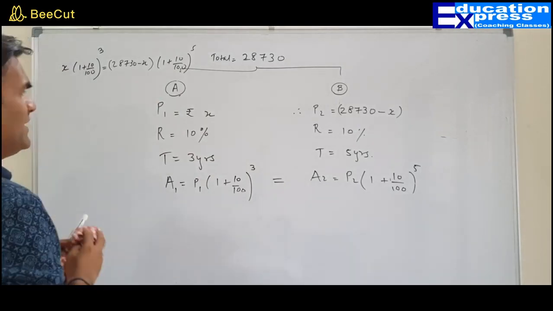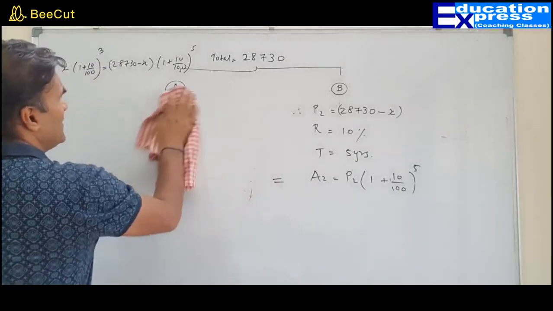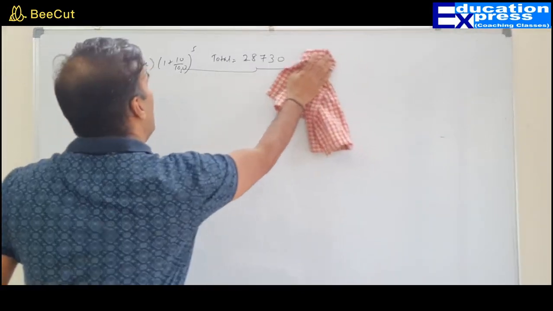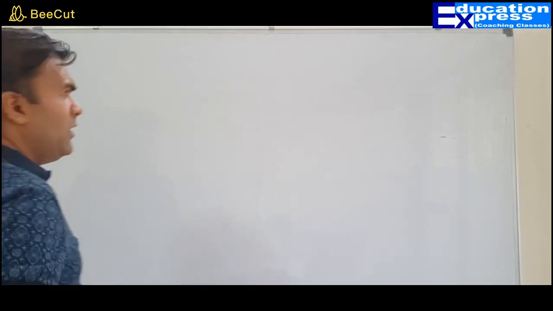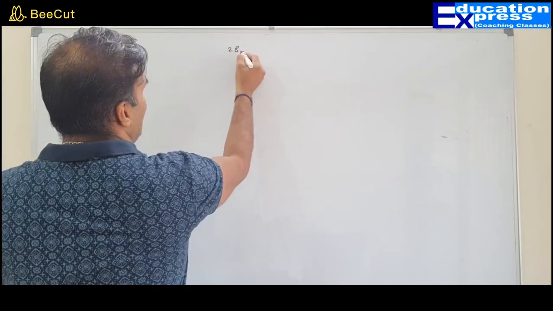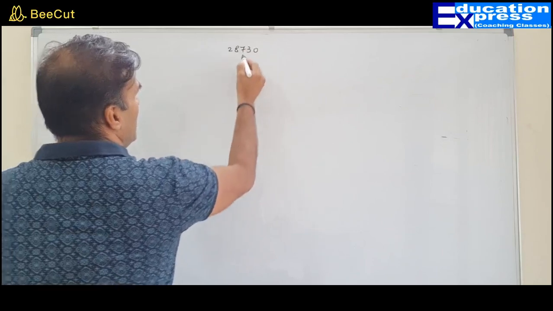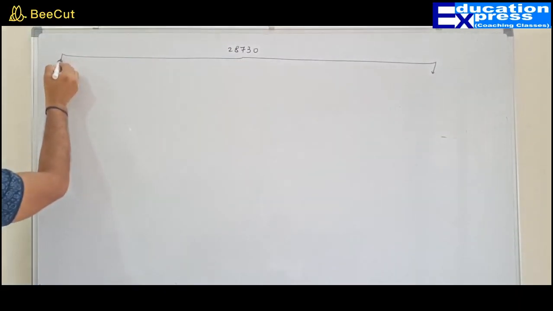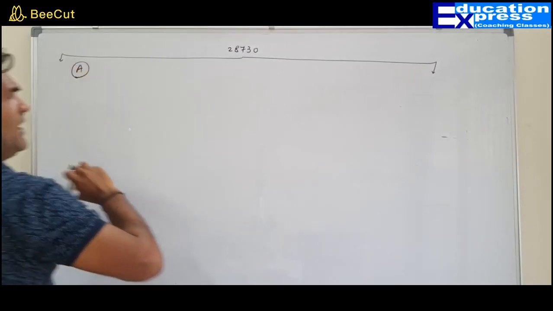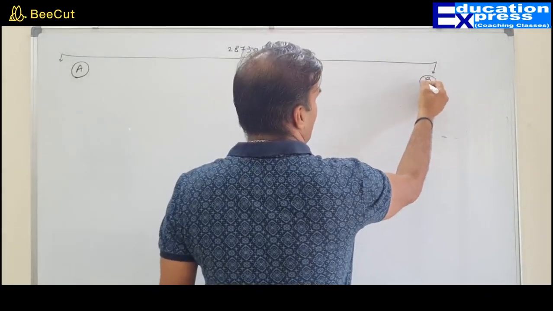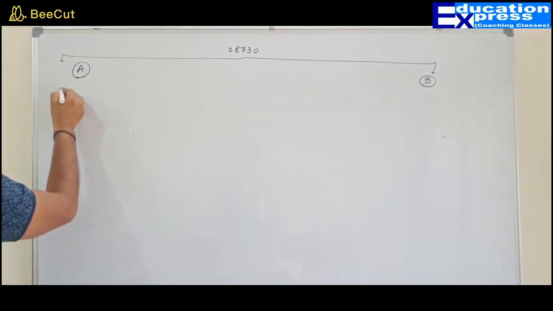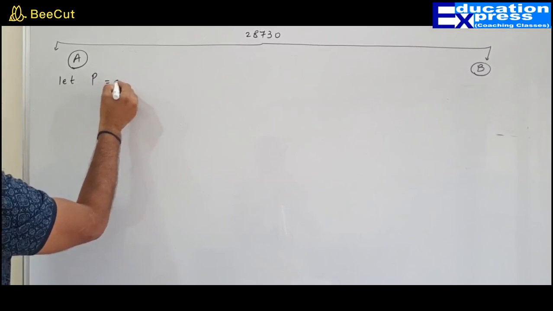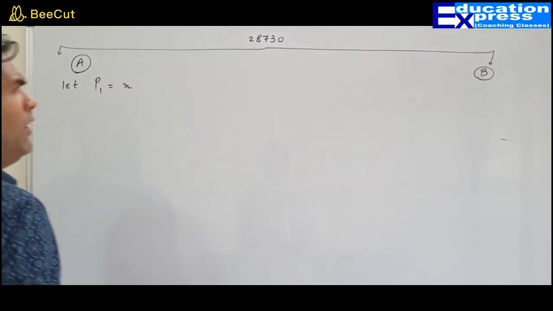Now I am shifting this in a different way. Altogether we are doing the whole sum all over again. How? The total money, 28,730, is divided between A and B. This is A, this is B. How much is A getting? Let the amount A got be X.